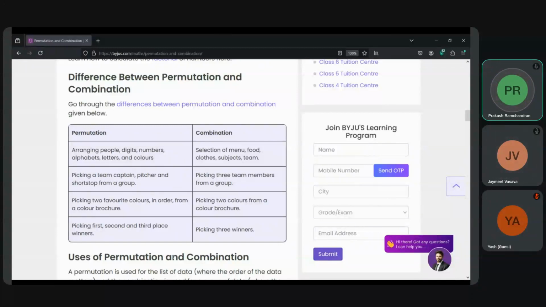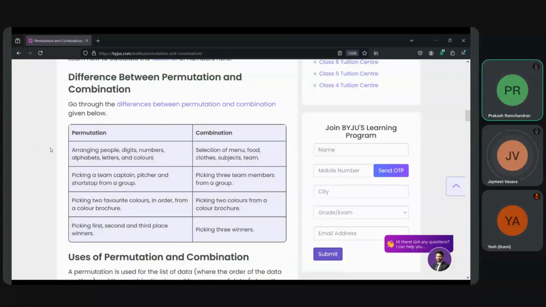Basically, combination means different selection. In permutation you are worrying about the order. In combination you don't care whether it is 19 or 91, but in permutation you care that they are in a different order. Therefore, order does matter in the case of permutation, and order does not matter in the case of combination.